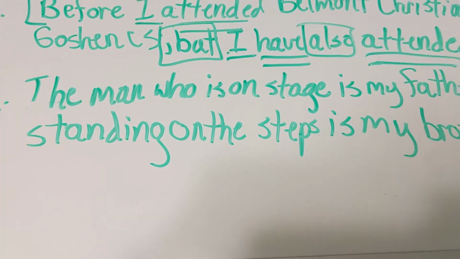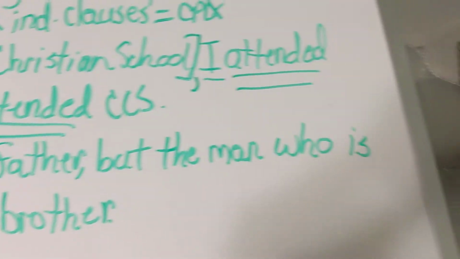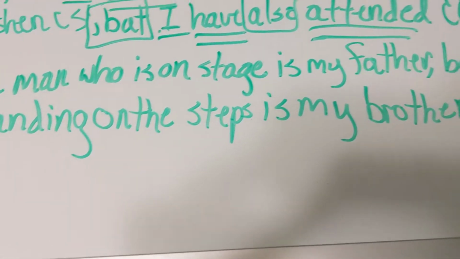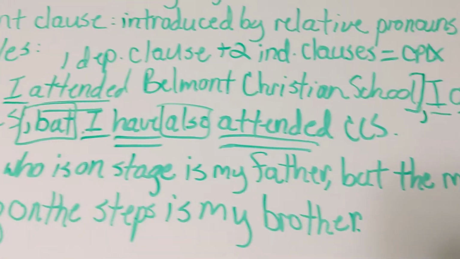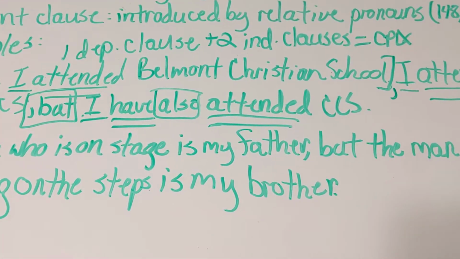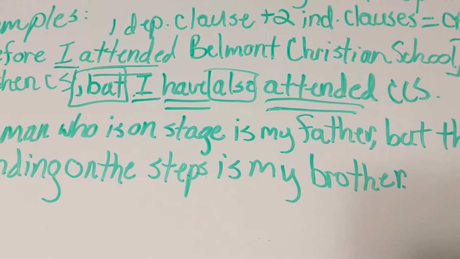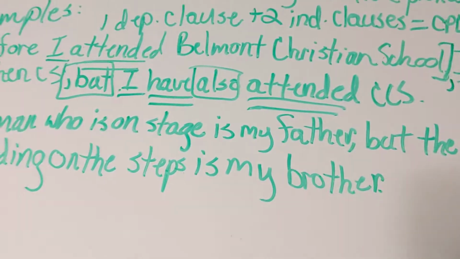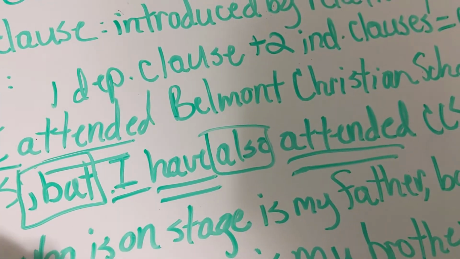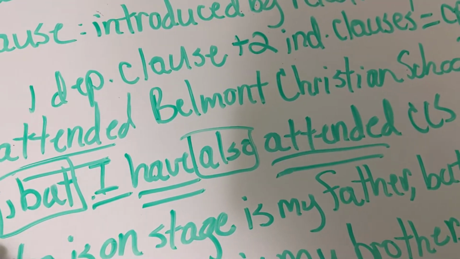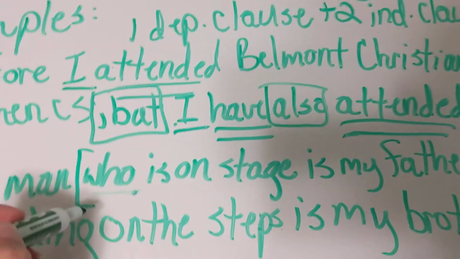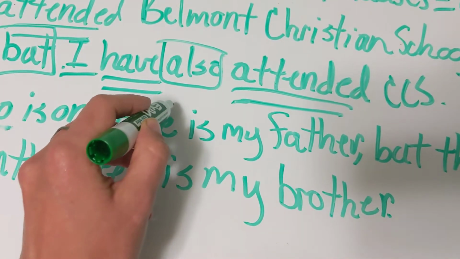The man who is on stage is my father, but the man who is standing on the steps is my brother. So let's find our two dependent clauses first. So what's the first one? Okay, right. Who is on stage? Who being my relative pronoun. Let me erase that line. And I'm going to bracket the who to stage.